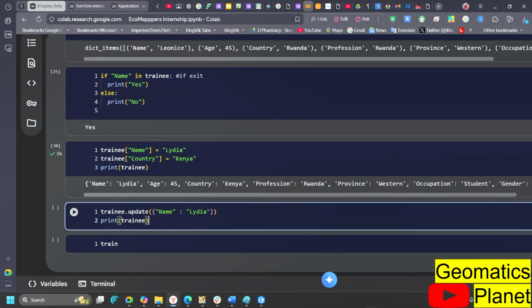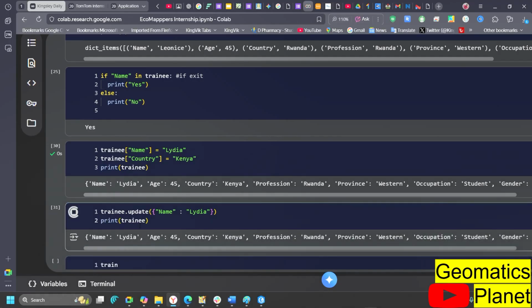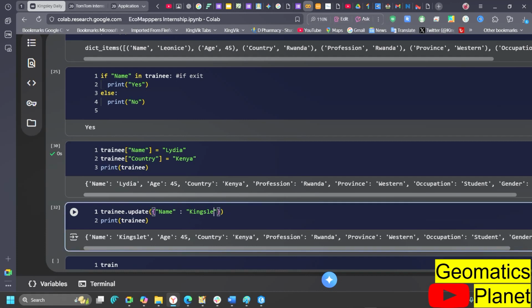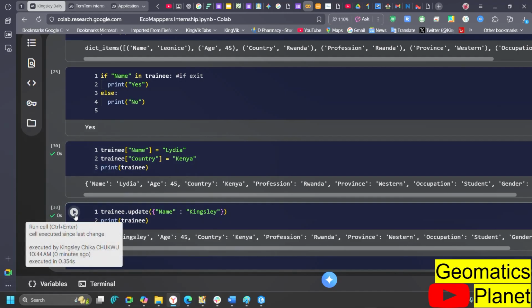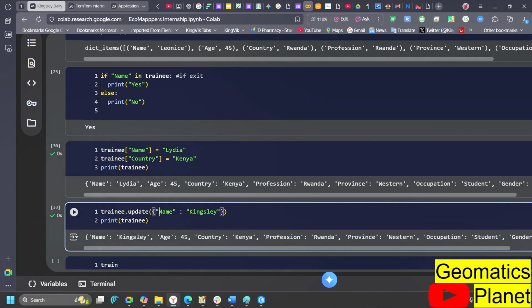Okay, so if I want to actually work on this, you can see here that I want to update the name Lydia to Kingsley. So this is a way I can get to update it. Using update, I can call the key that I want to update and replace it with that particular thing I want to replace. So you can see here that I've replaced this with Lydia.